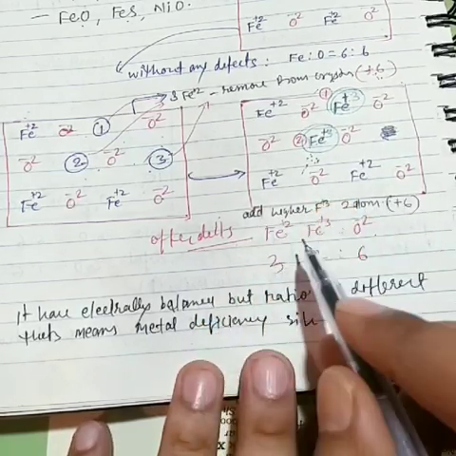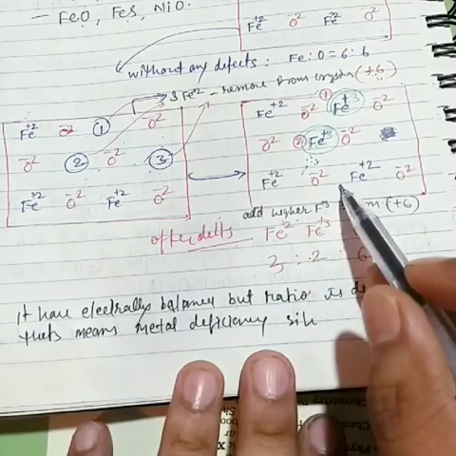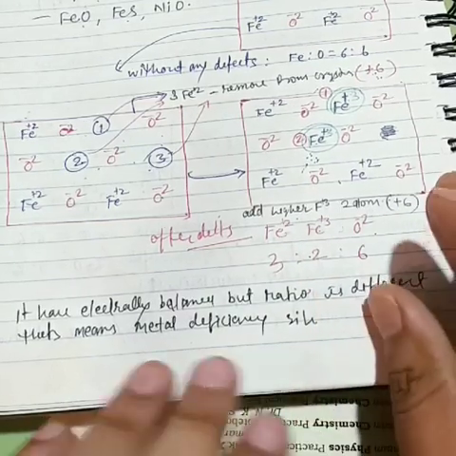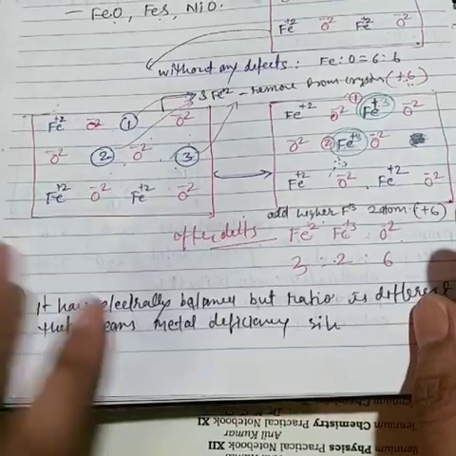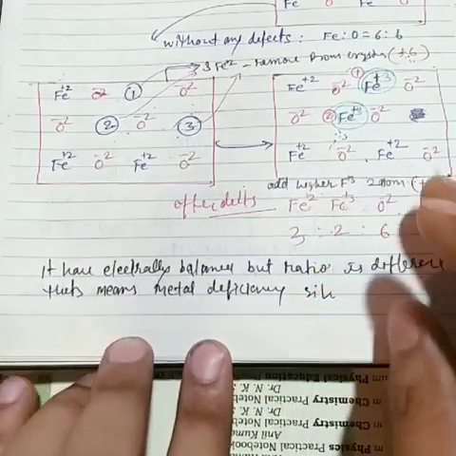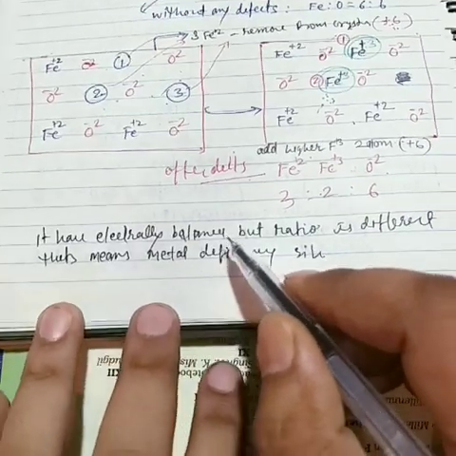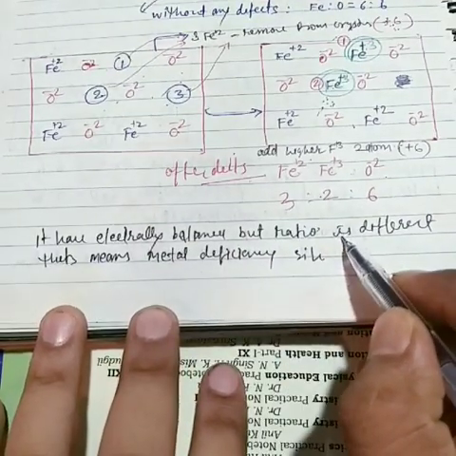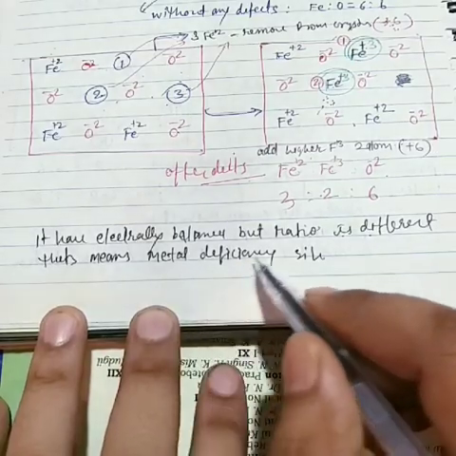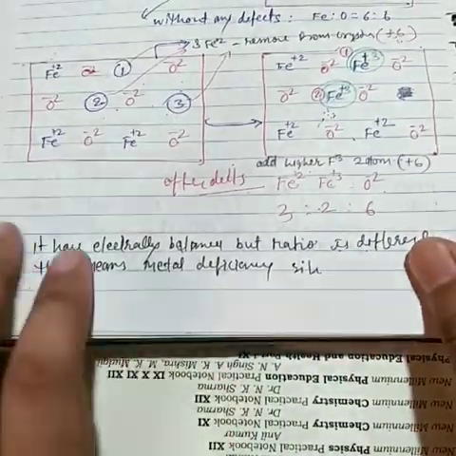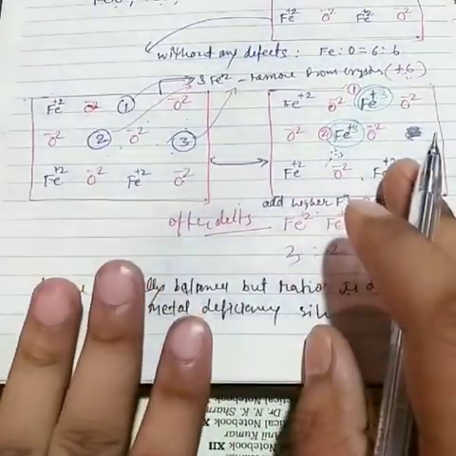So these are electrically balanced, but the anionic to cationic ratio is different. So it is electrically balanced, but the ratio is different, that means metal deficiency. Definitely it will be metal deficiency.